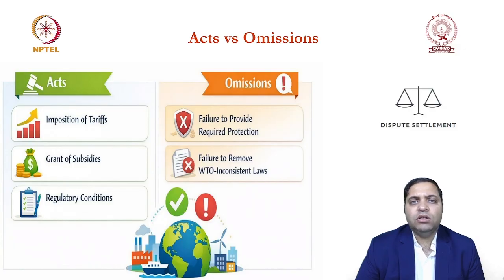You were supposed to do something and you are not doing it. This is again a violation. So in this situation, what will you do? You will challenge this particular action in the WTO dispute settlement system. So this is the scope of acts versus omissions.